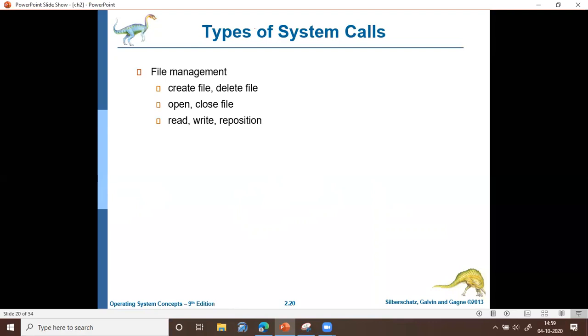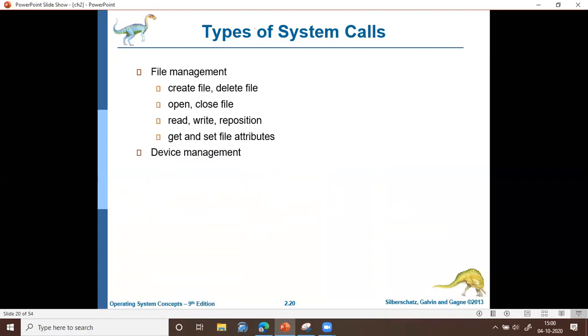And also there are system calls to get and set the file attributes. File attributes mean the name of the file, whether it is a read file or write file, or which user has rights to open, close, or perform operations on that file. All these come under attributes. So there are system calls to get the attributes and also to set the file attributes. So this is about file management system calls.